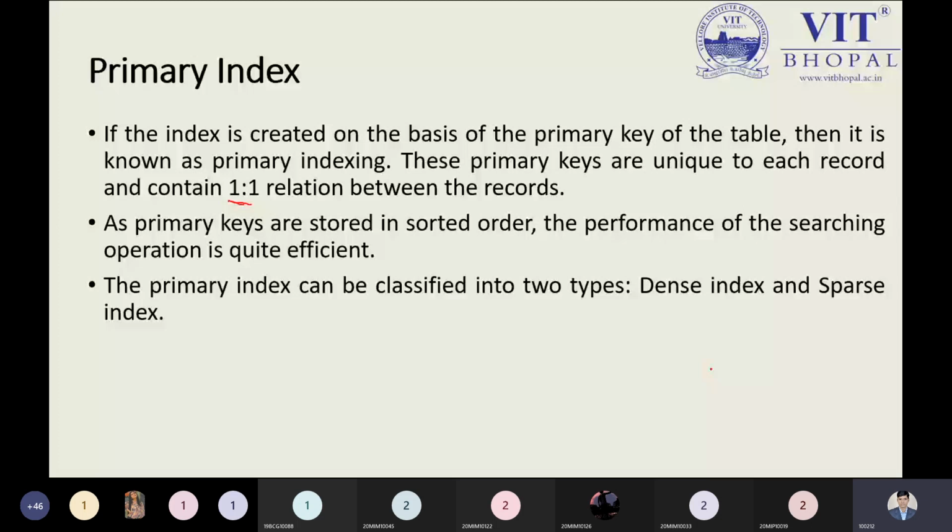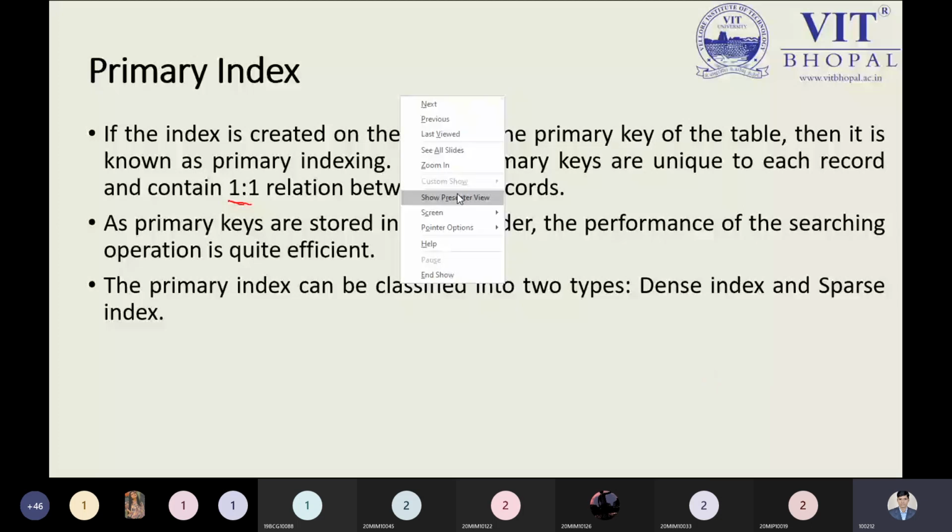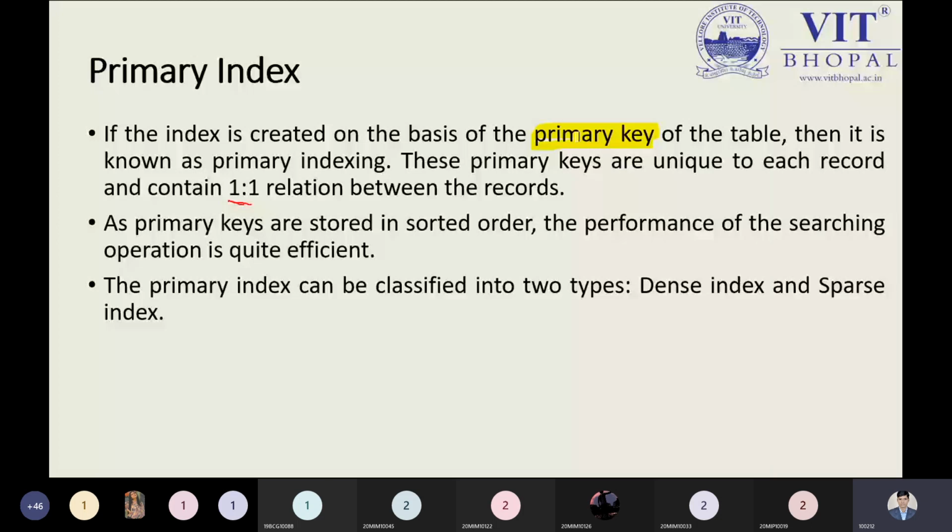So if the index is created on the basis of the primary key, that is the point you are required to understand. If it is created on the primary key of the relation or table, then you can easily read out some points. Then it is known as the primary index. Primary keys are unique, and each record maintains a 1:1 relation. It means in a relation there will be one record represented by its uniqueness. So this is the 1:1 ratio we have.